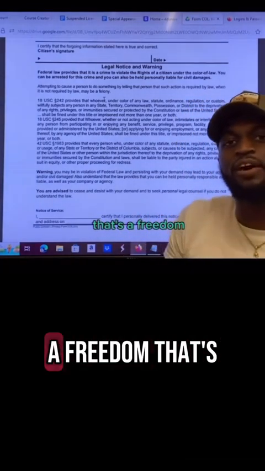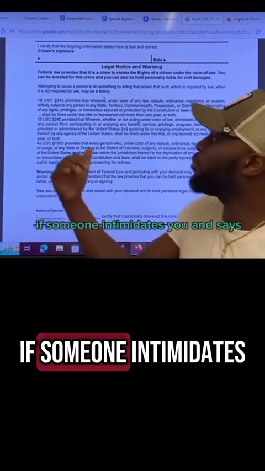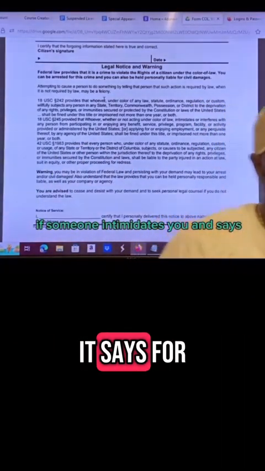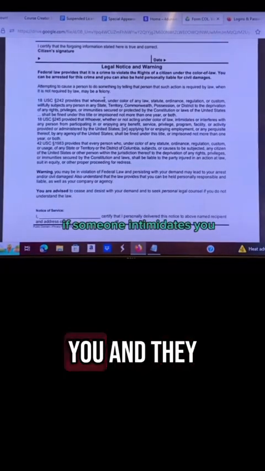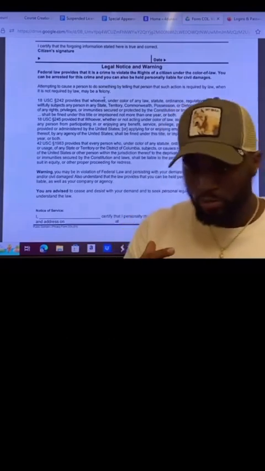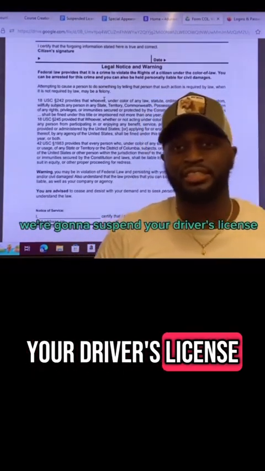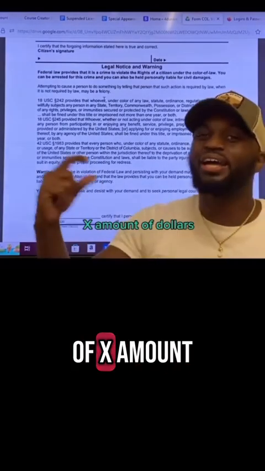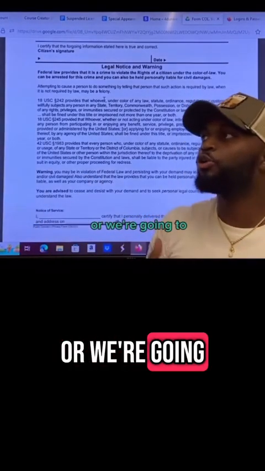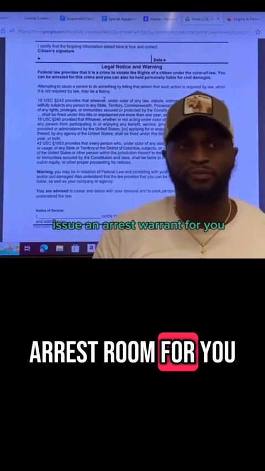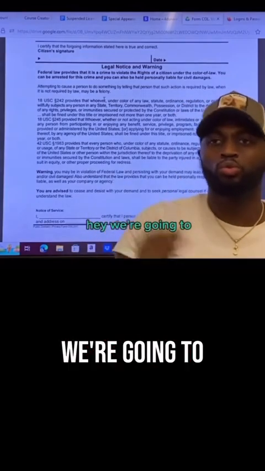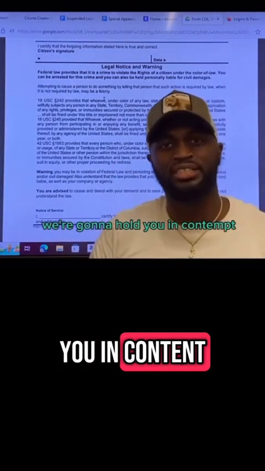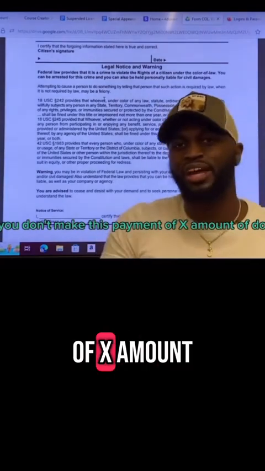That's something that's a freedom that's given to you. For instance, if someone intimidates you and they say, well, we're going to suspend your driver's license if you don't make a payment of X amount of dollars, or we're going to issue an arrest warrant for you, or if you're in court and they're saying, hey, we're going to hold you in contempt if you don't make this payment of X amount of dollars.